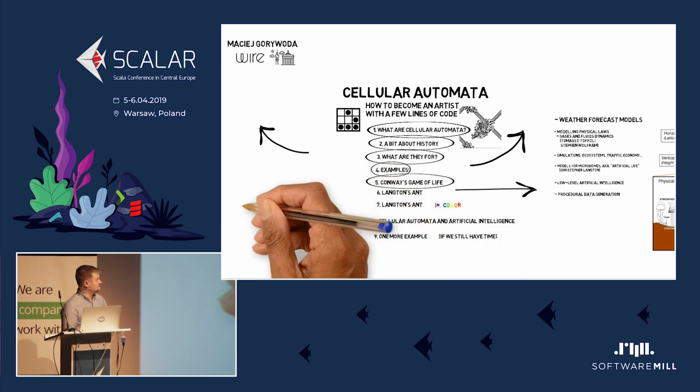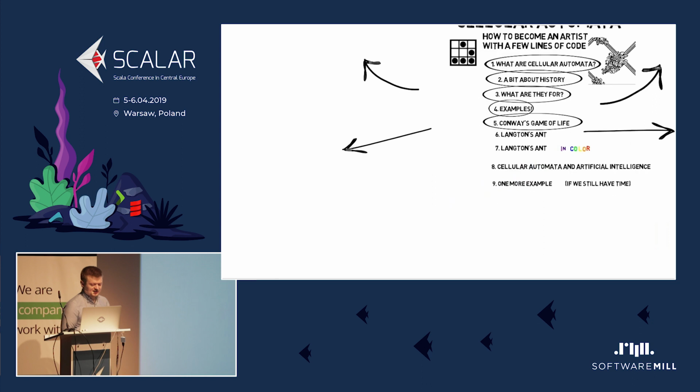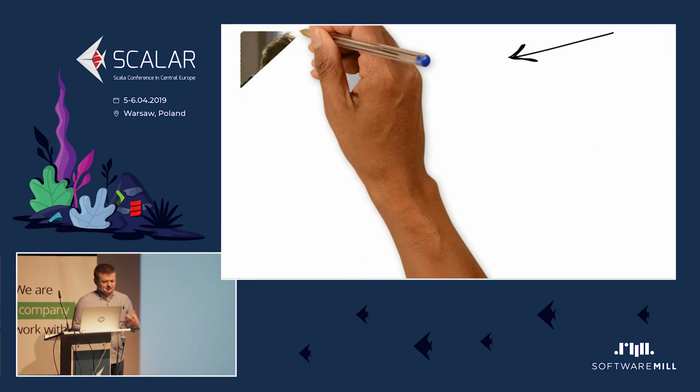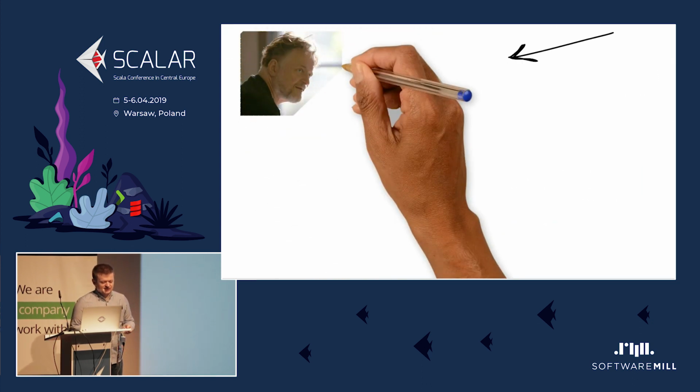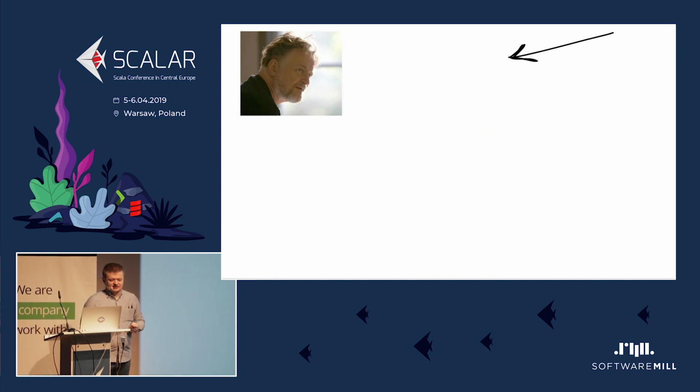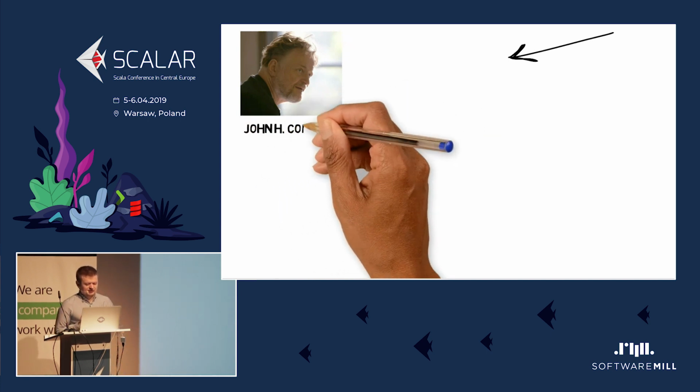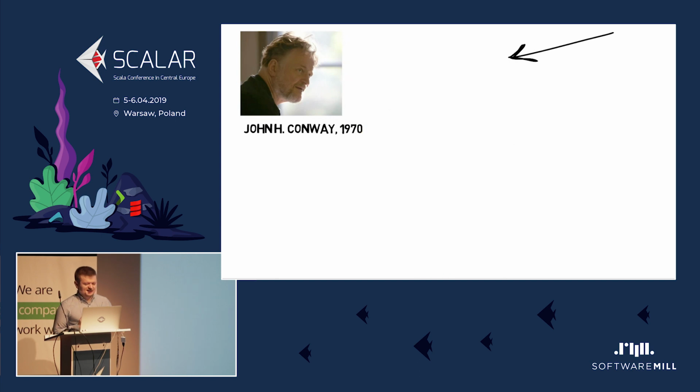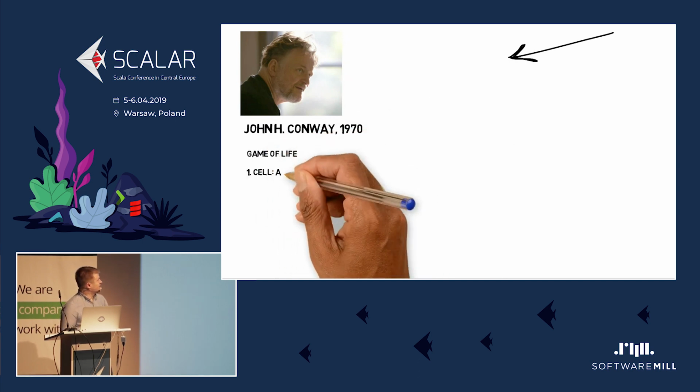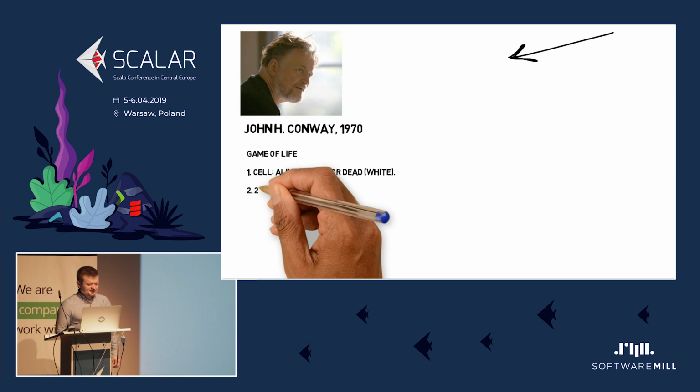We have the Game of Life, which I think no talk about cellular automata can avoid. It was invented by John Conway in the 70s, and first it was played on a board of checkers. The rules are quite simple.